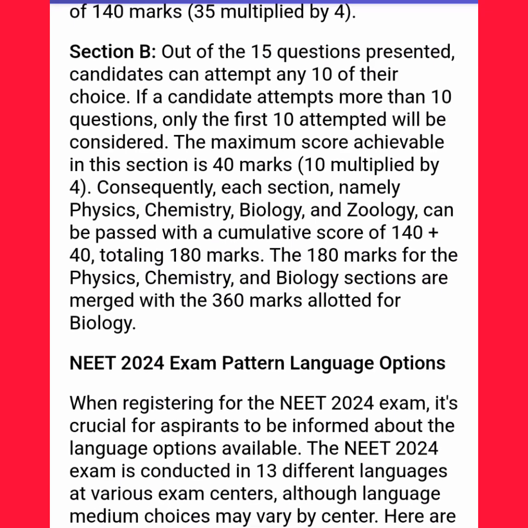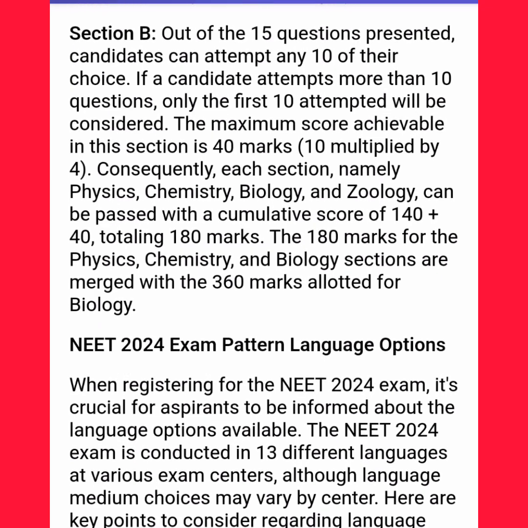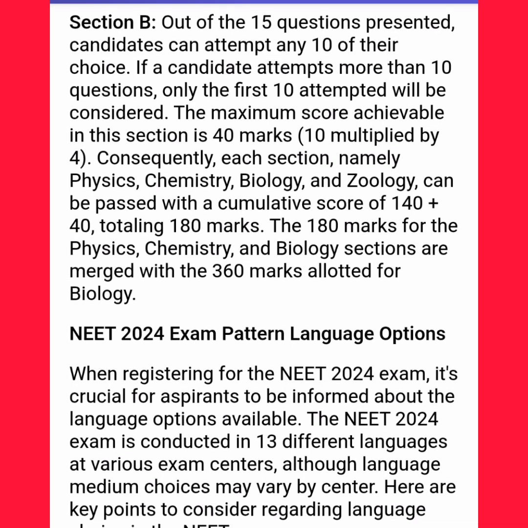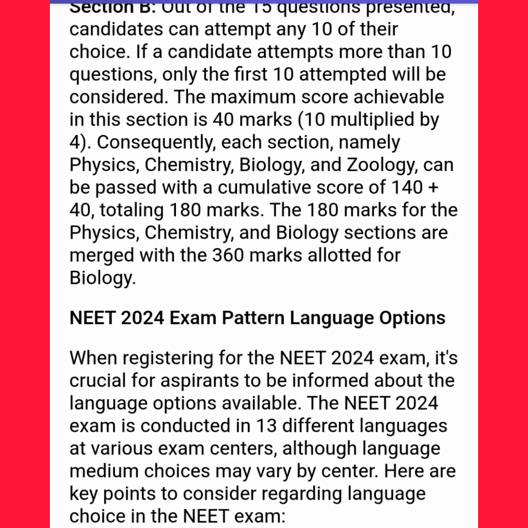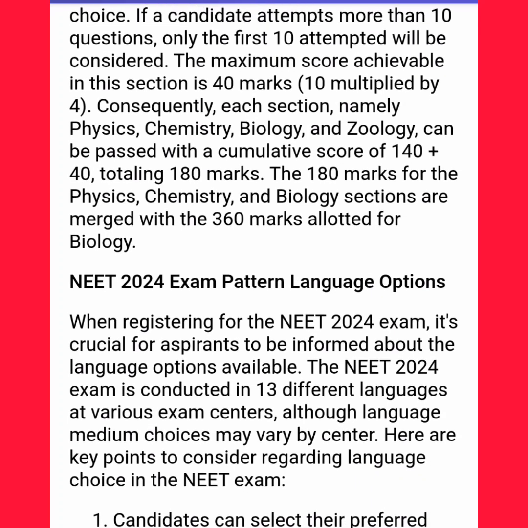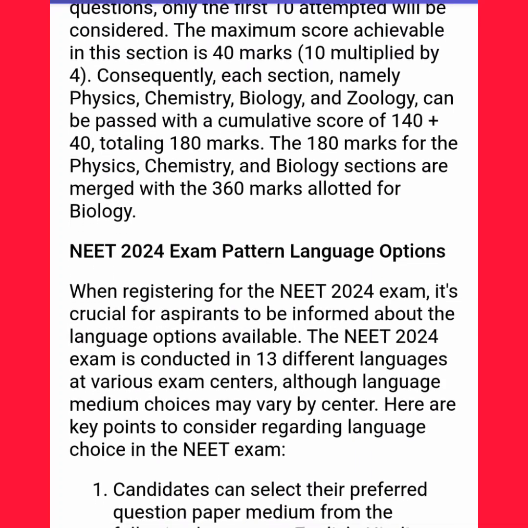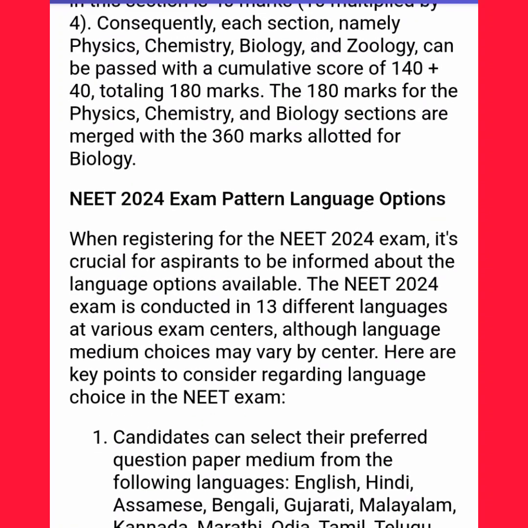Consequently, each subject, namely physics, chemistry, botany, and zoology, carries a cumulative score of 140 plus 40, totaling 180 marks. The 180 marks for physics and chemistry are merged with the 360 marks allotted for biology. NEET 2024 Exam Pattern Language Options.